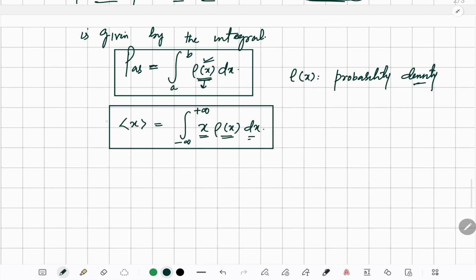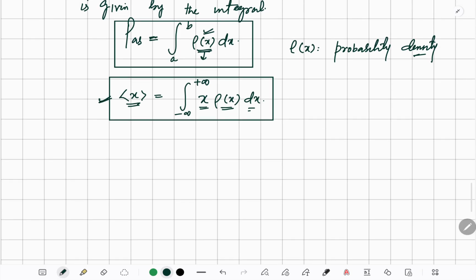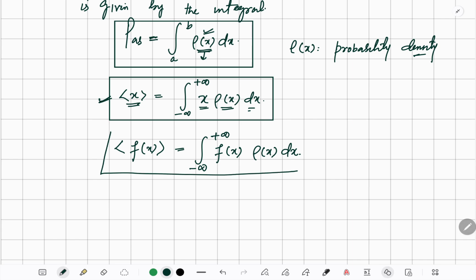So I'll do an example. If somebody asks you what is the expectation value of f of x, some different quantity, it's simply the integral from minus infinity to plus infinity of f of x, the quantity, into the probability density dx. Either this probability density will be given, actually it is given in the question if you want to find the expectation value of anything.